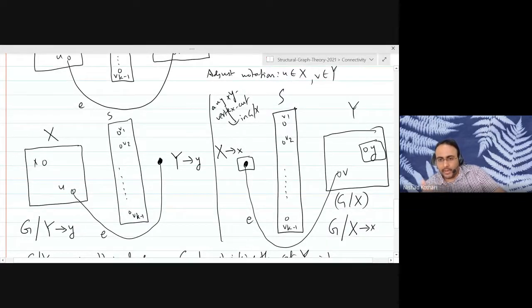Because what are you doing in the original graph G? You are blowing up the small little x vertex into the whole set X, right? This will still make sure that the small x and the small y are not connected in the graph G after removing the cut.